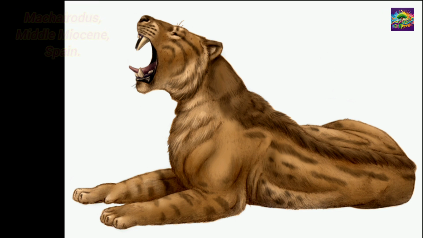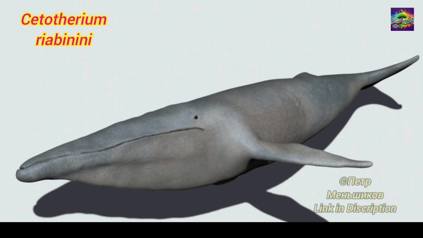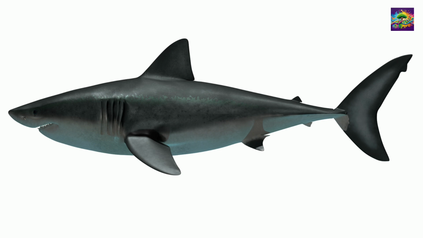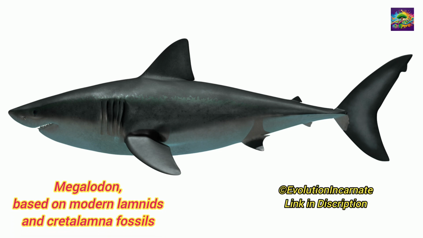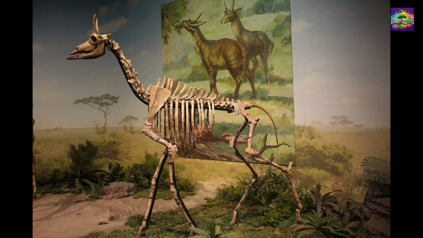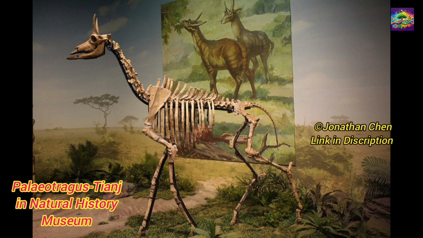Marine mammals like early whales such as Cetotherium and creatures like Desmostylus also evolved during the Miocene epoch. Giant sharks like Carcharocles megalodon preyed on these aquatic mammals. Horses like Pliohippus and giraffes like Palaeotragus adapted quickly to the grassland environment.